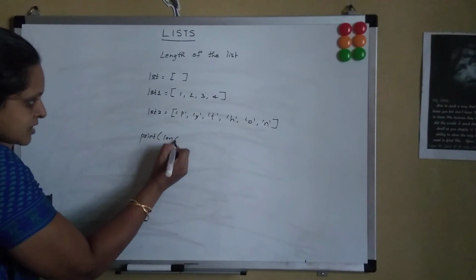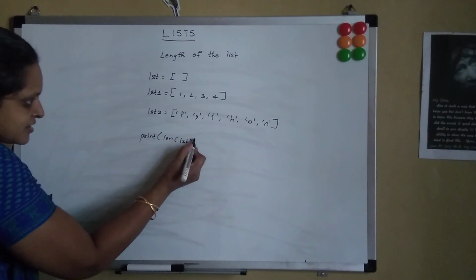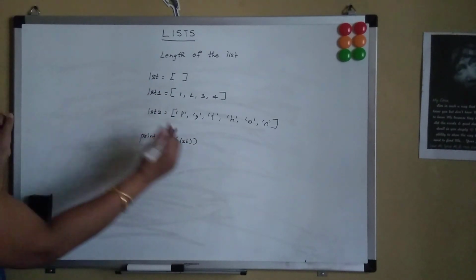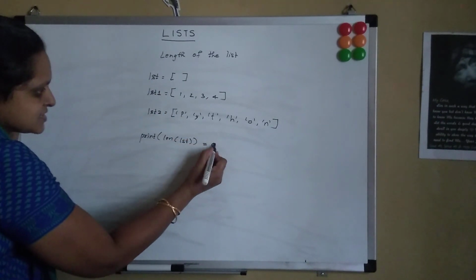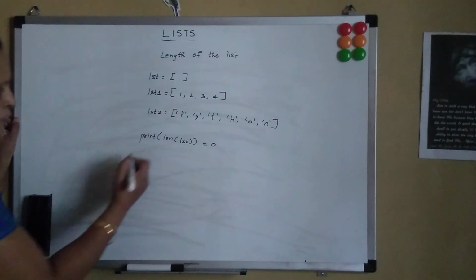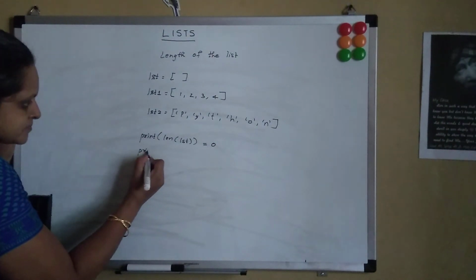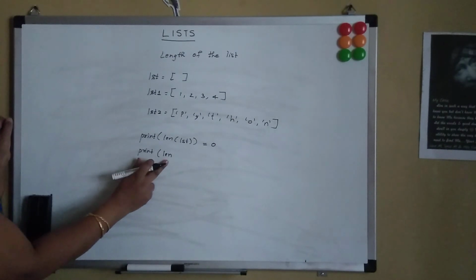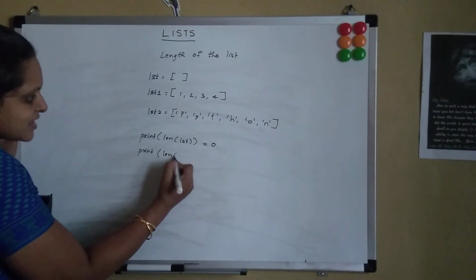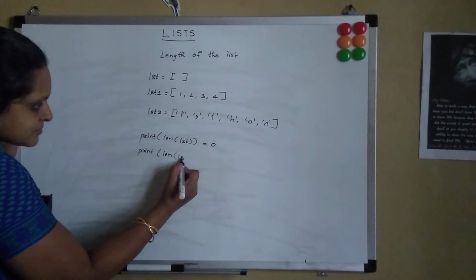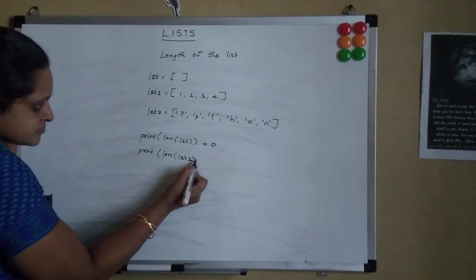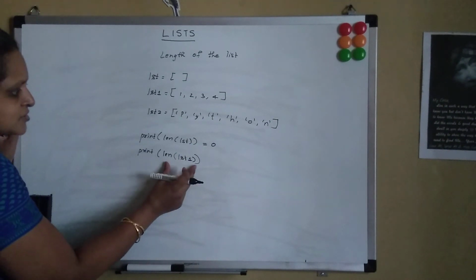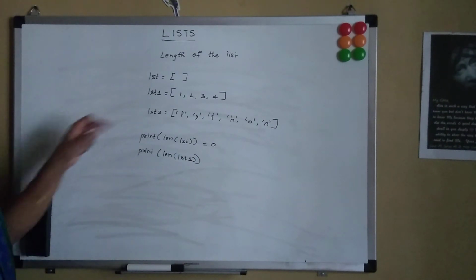length of LST, for the first list it gives the value equal to 0. Now if I say print length, we have to use the length function over here. Print length of LST1. When we use the length, it gives the length of LST1.